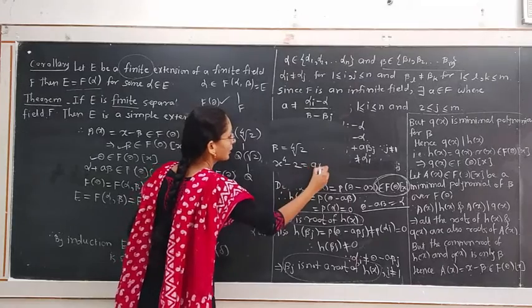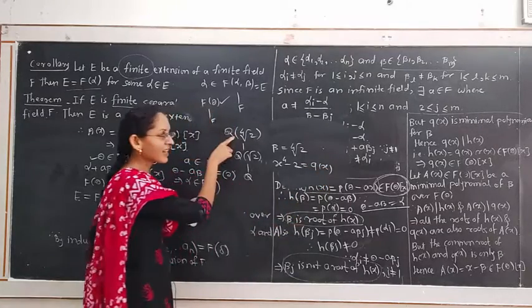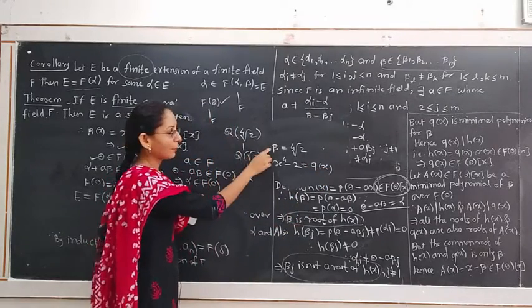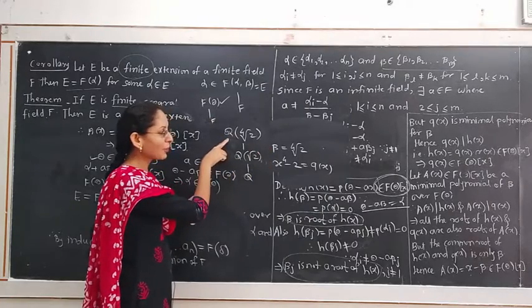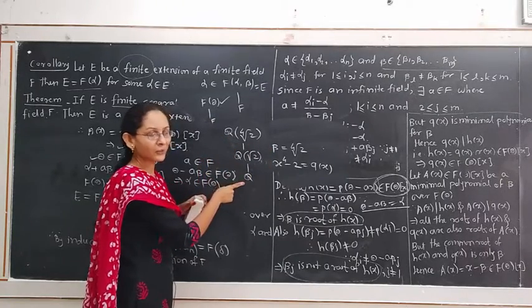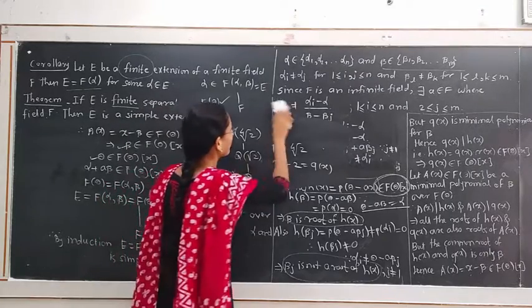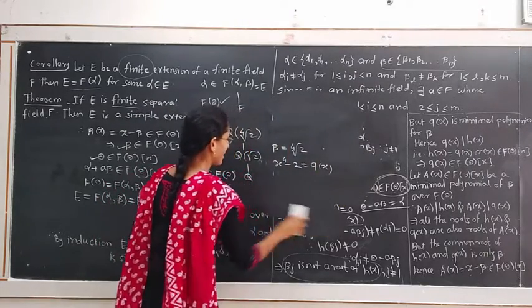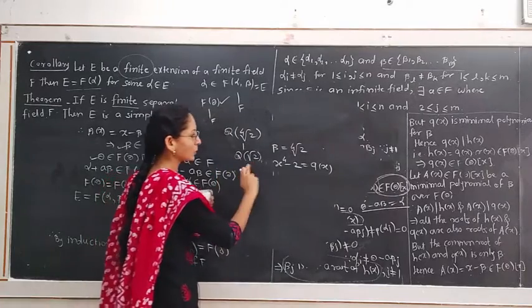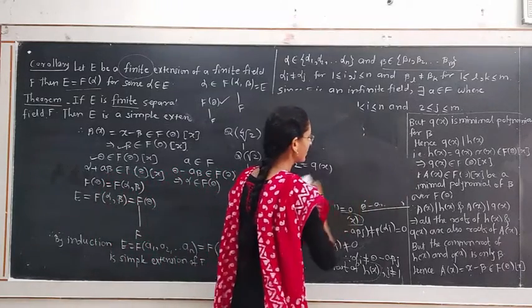Call this qx. If we consider the same element beta, 4th root of 2, then we try to find its minimal polynomial over this extension of q, namely q root 2.